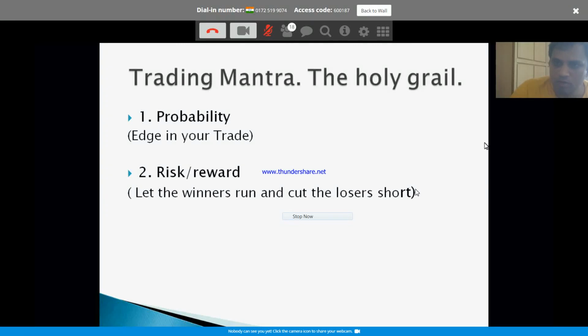Now, everybody will be looking for what is the one indicator I should use? What is the one chart I should be looking at? What is the one thing? Please tell me the mantra. What is the mantra? How can I succeed in trading? Learn to think in terms of probability. You look at the hammer, the double top, the double bottom, head and shoulders, Bollinger Bands, RSI, MACD, doesn't matter, whatever you look at, that will only give you an entry with a certain probability.